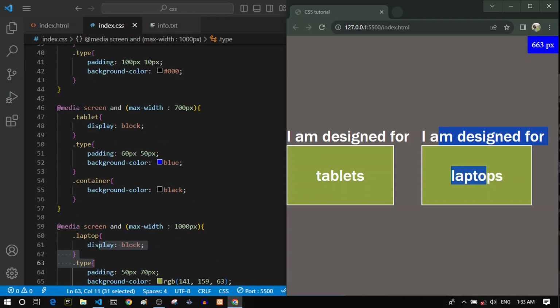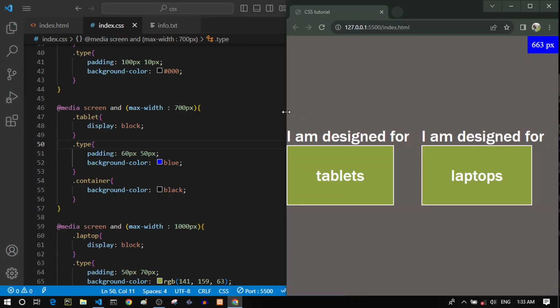And then there is another question. Is this device less than 700 pixels? And yeah, that's also true. This is 663. So both these conditions are true, and therefore it displays both of them.